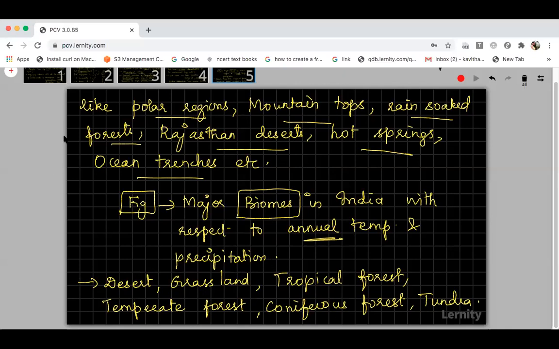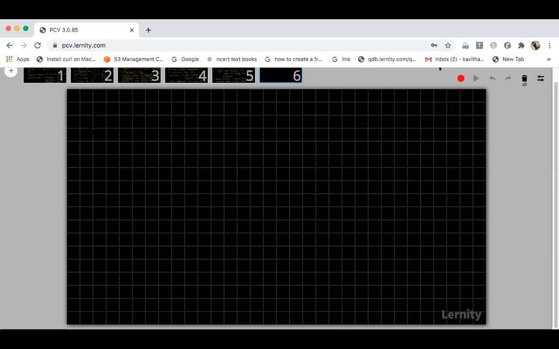Next, whichever habitat you take, if you take a desert, a mountain, a tundra region, or a coniferous forest, all these habitats comprise both abiotic components and biotic components.